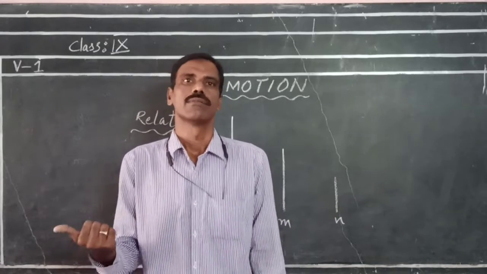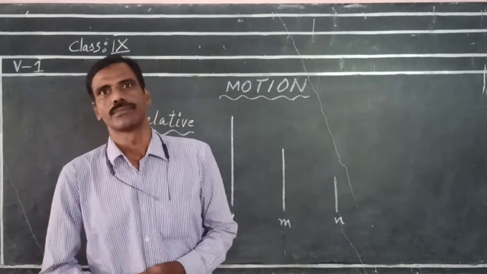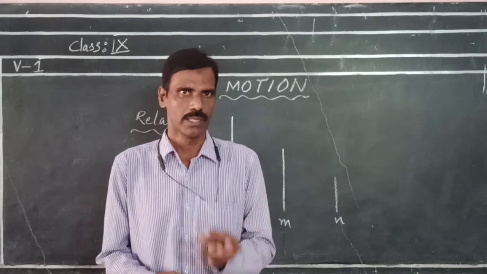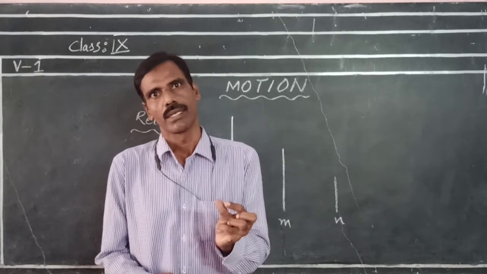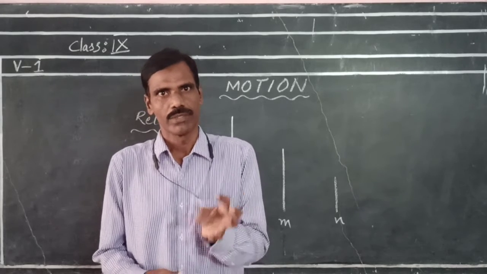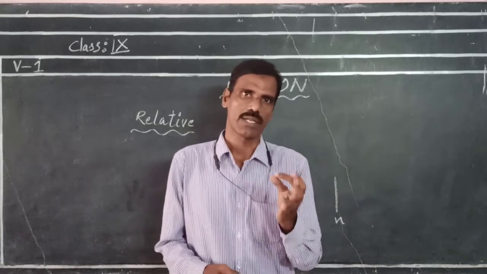And similarly, person B is moving from the left side. Here, why do I discuss the term relative? Because motion is a relative term which is compared with respect to the other object. So what is motion?